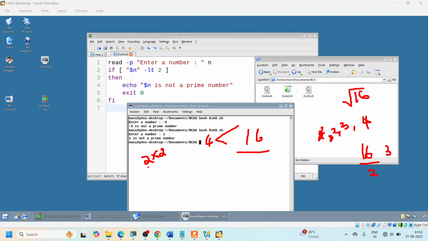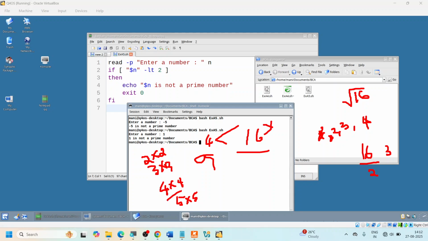The next number is 3. 3 into 3 is 9, which is less than 16. So go ahead. Then take the next number, 4 into 4, which is 16 definitely. Now go up to that 4 into 4, 16, and try to divide to see whether it is dividing. Next, 5 into 5, you know very well this is 25, and 25 is greater than 16.